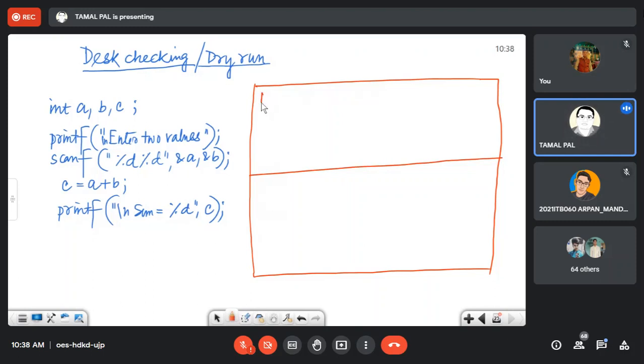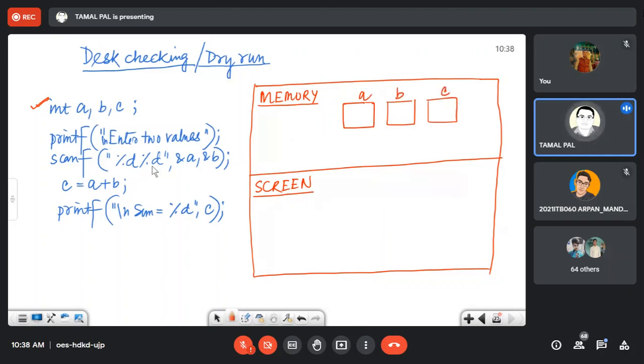Here, it will be the memory, and here the screen. So in memory, we are first declaring three variables: A, B, and C. And on screen, first of all, when it runs, it will produce an output like this: enter two values.